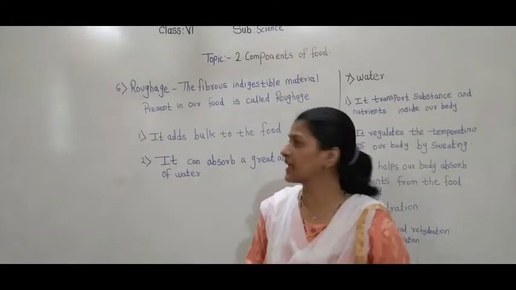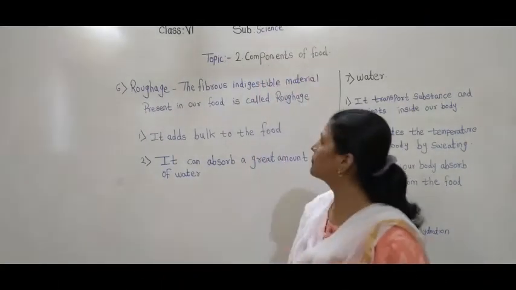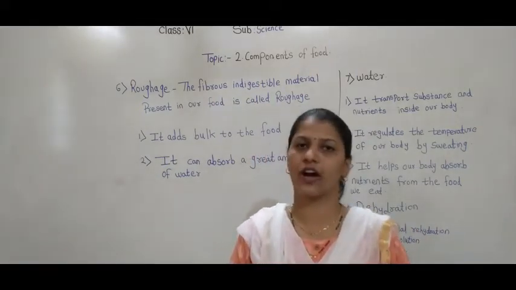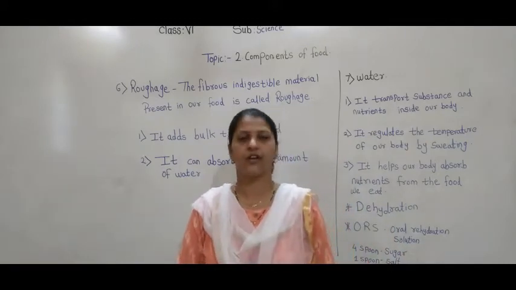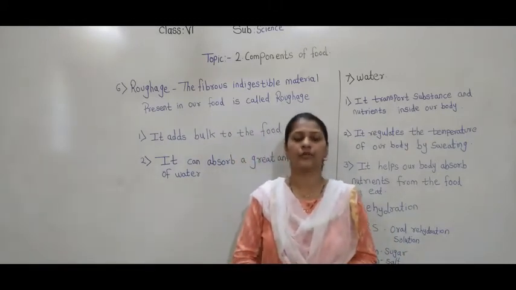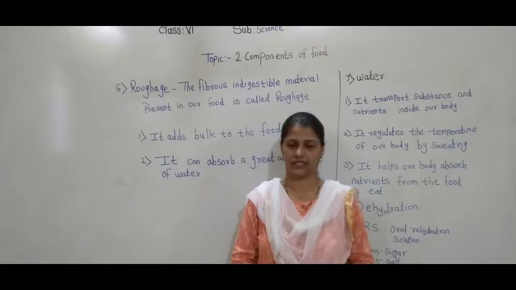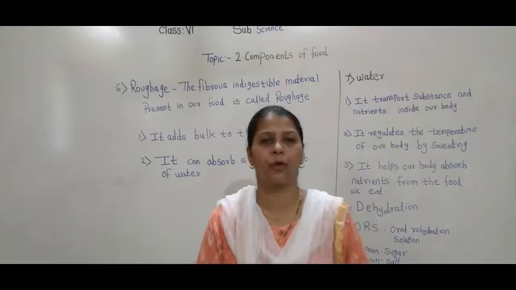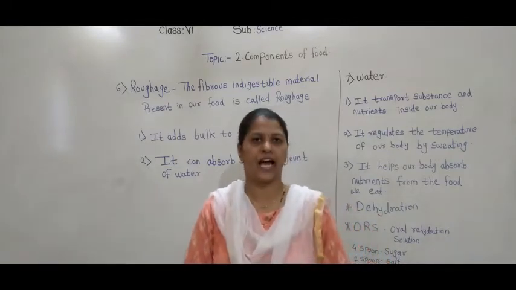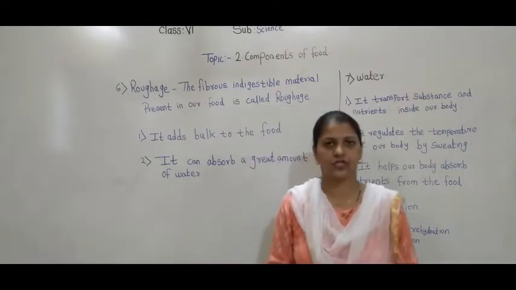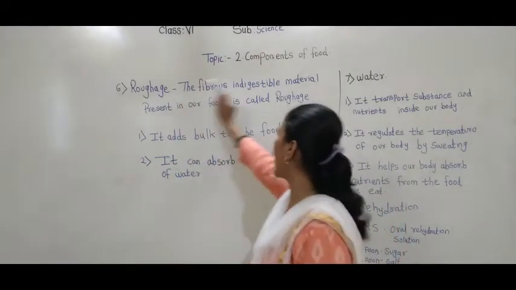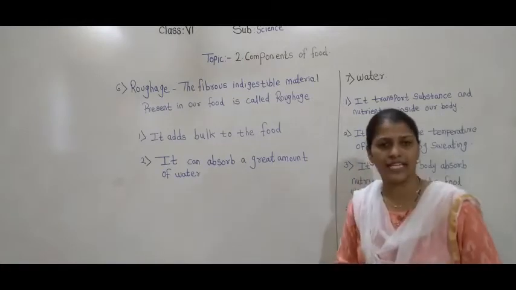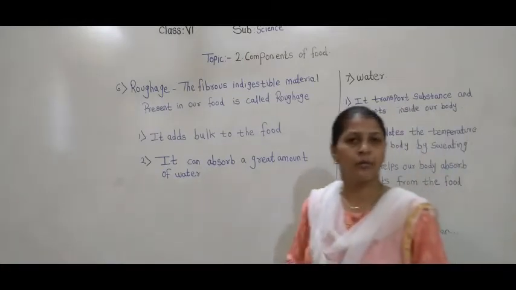We have started the lesson components of food. We have discussed the main nutrients, that is carbohydrates, fats, protein, vitamins and minerals. These are the 5 important nutrients which are very important for our body. Am I right? Along with this, we also need roughage and water. These two components also play an important role in our body.